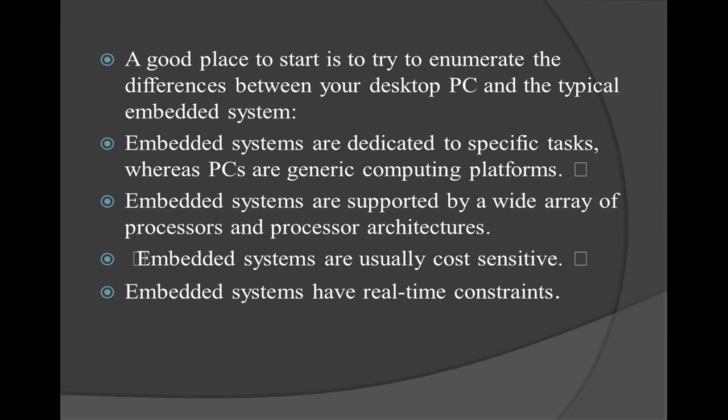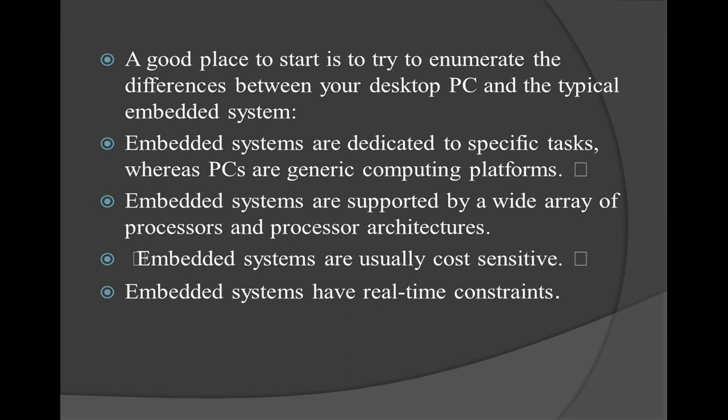So what exactly is the difference? First, as I told you in earlier lectures as well, embedded systems are dedicated to specific tasks. Embedded systems are designed only for particular applications, whereas desktop PCs or laptops are generally used as generic computing platforms, where a number of applications can be stored. But a particular embedded system is dedicated and designed only for a specific task.